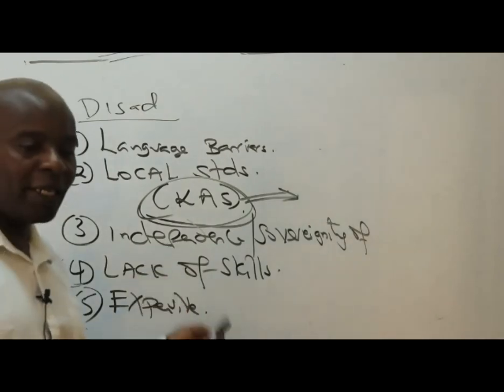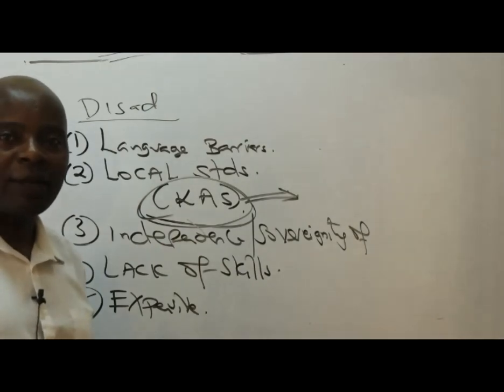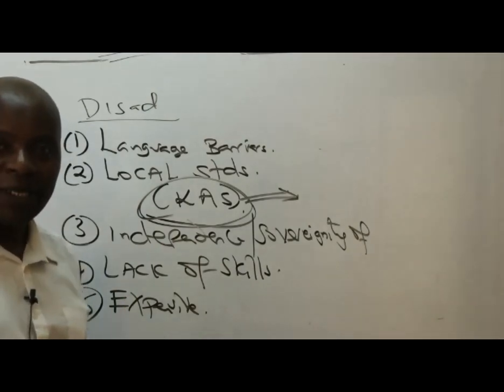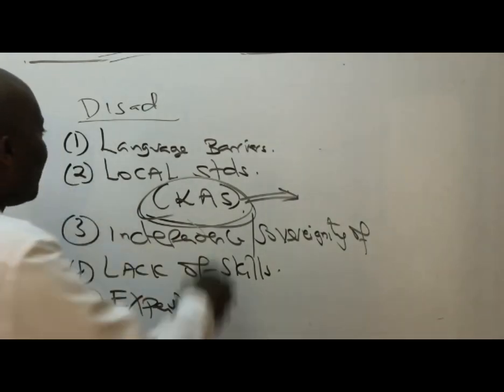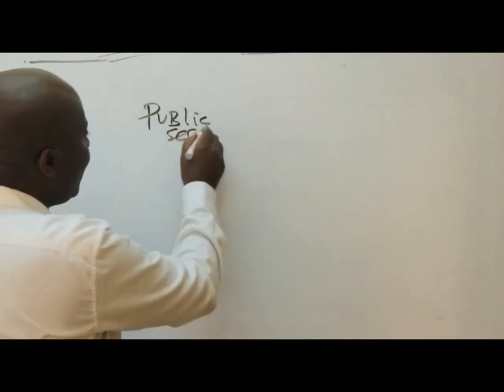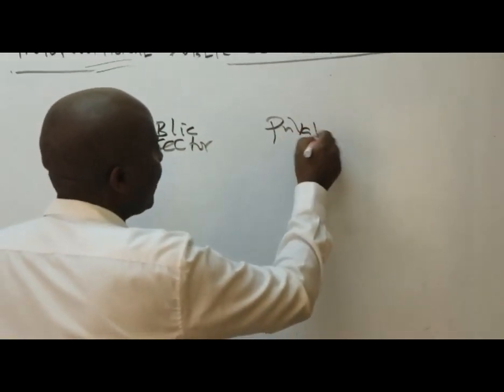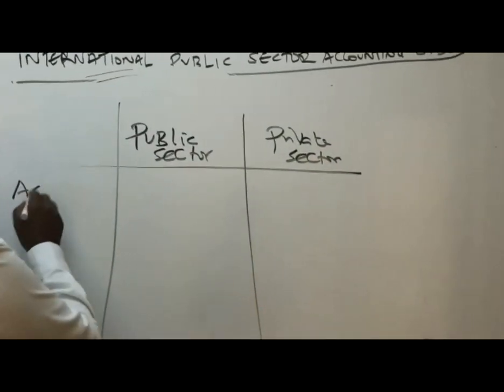I told you, like IGAD had to bring in consultants, external, right? And I was not the only one. It was a team, a pool of people. All that means more resources being required to implement these IPSAS. So then, ladies and gentlemen, straight away, we shall be able to look at the differences between a public sector and a private sector. Differences. Number 1, accounting standards.